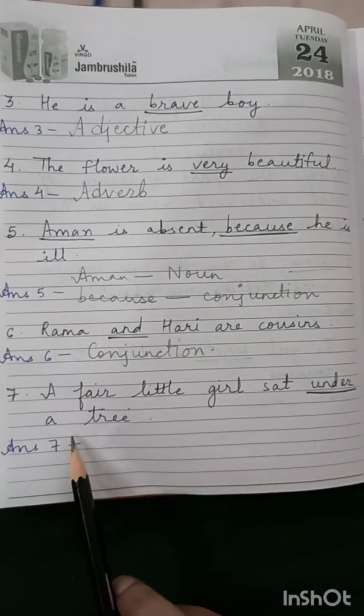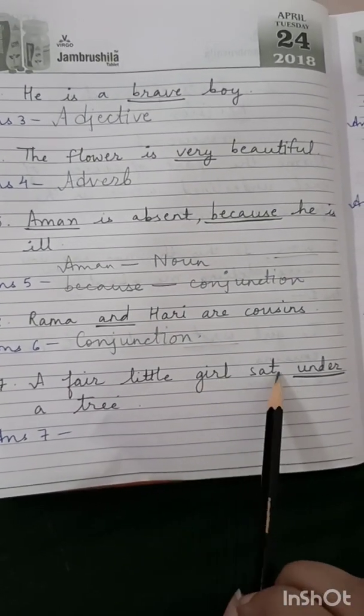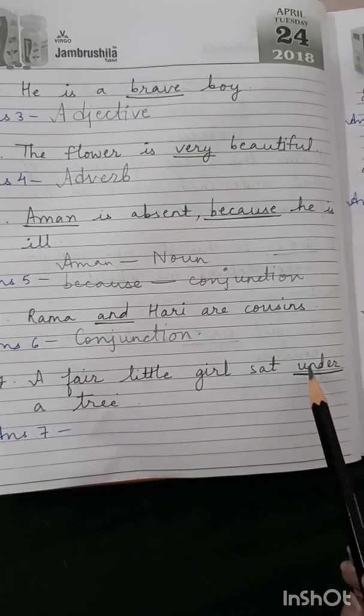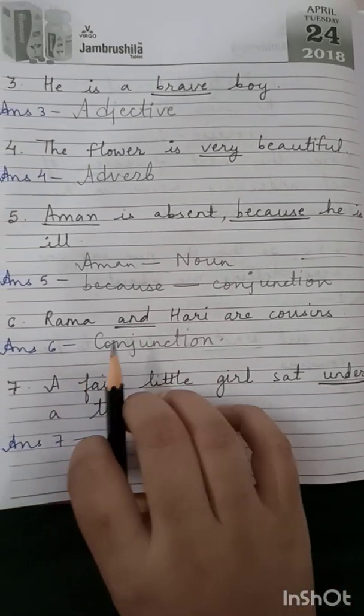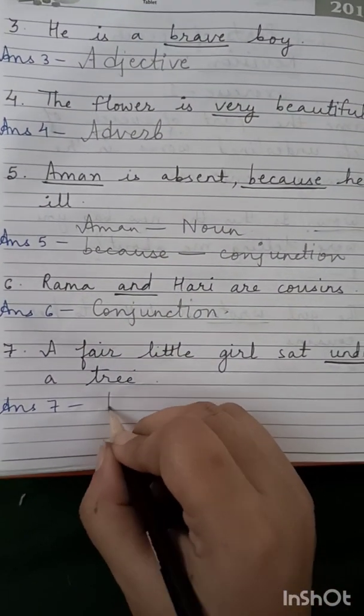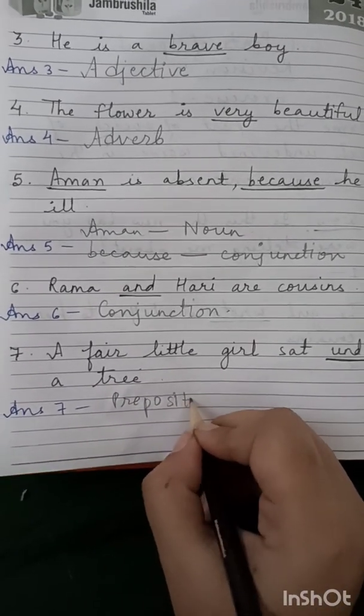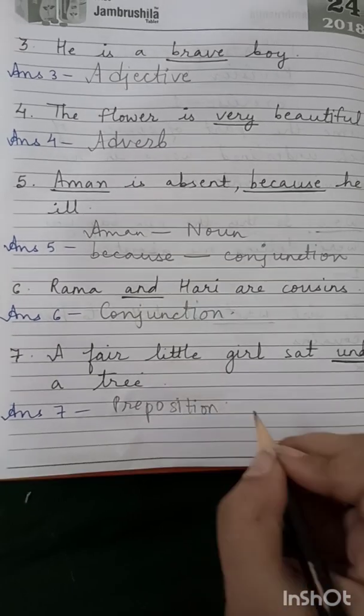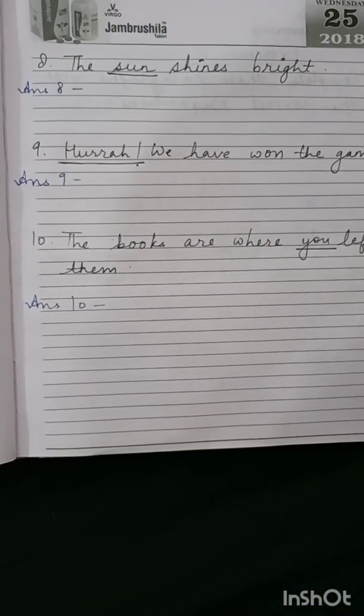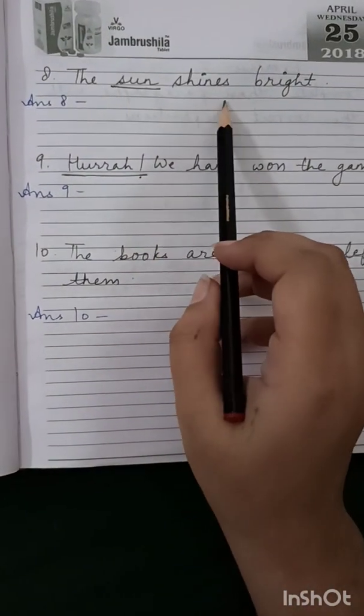Seventh sentence. A fair little girl sat under a tree. Now, under is a preposition. So, you'll write preposition. Now, eighth sentence. The sun shines bright.